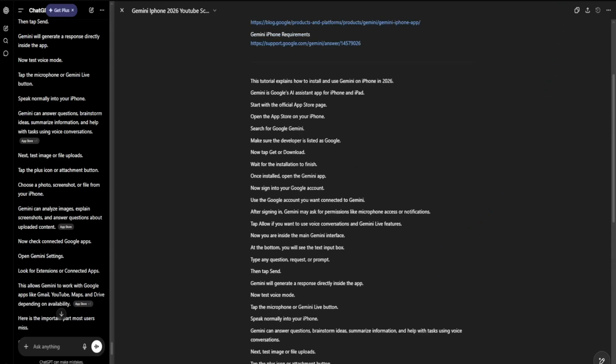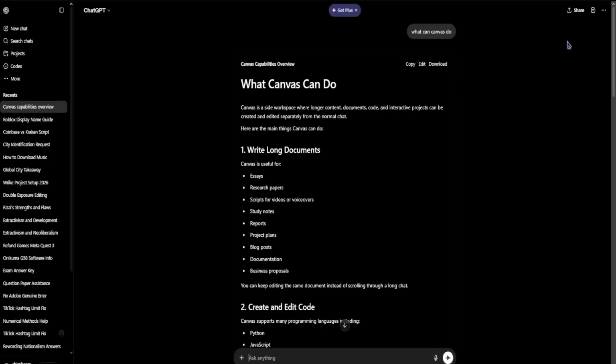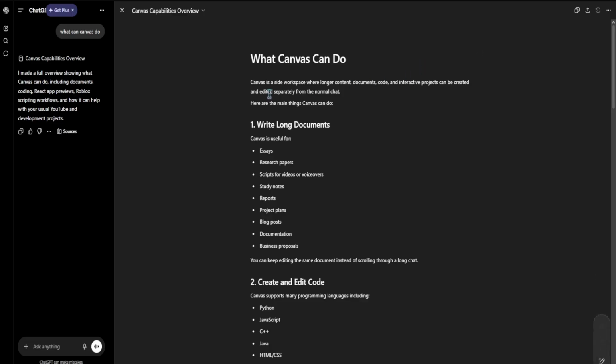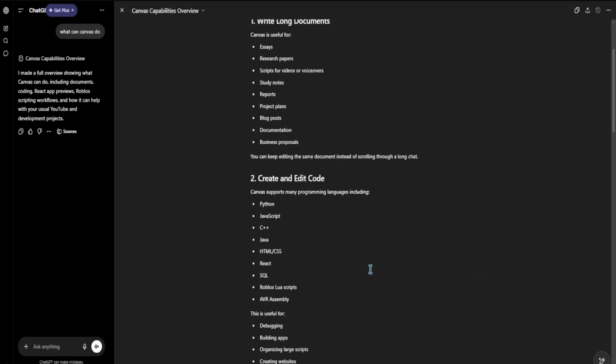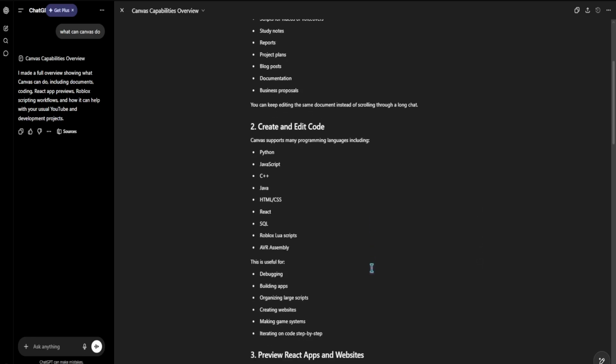The second biggest mistake is what I call front loading the failure. This happens when you dump a 3,000 word prompt containing every single thought, link, and requirement into the first message. In the 2026 Canvas workflow, this is actually counterproductive. When you give a model too many instructions at once, it undergoes instruction dilution. It tries to please every constraint and ends up doing none of them well.